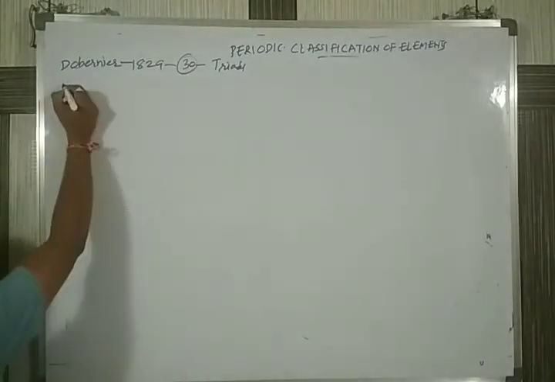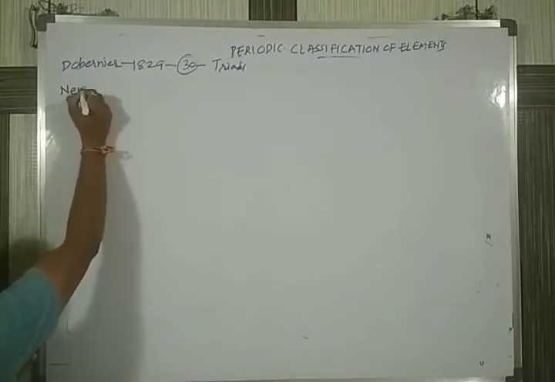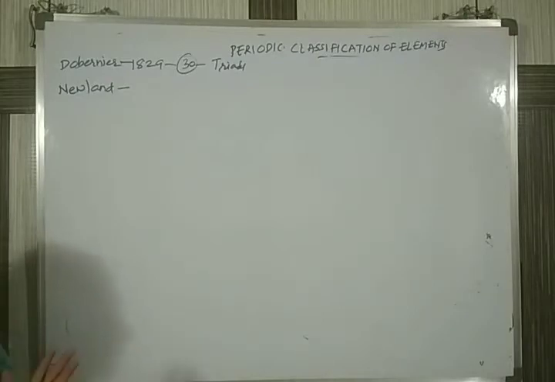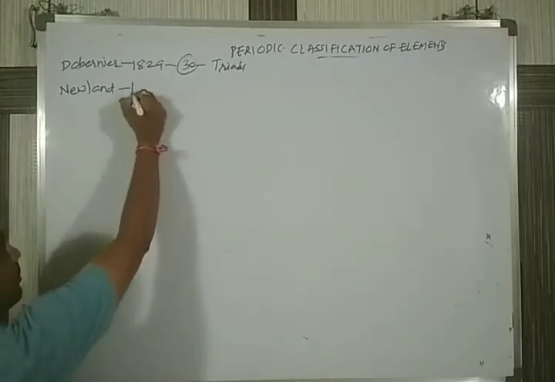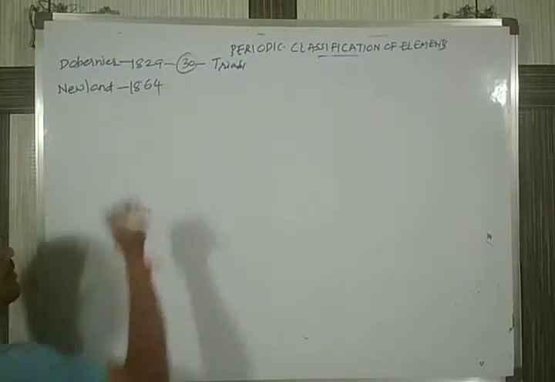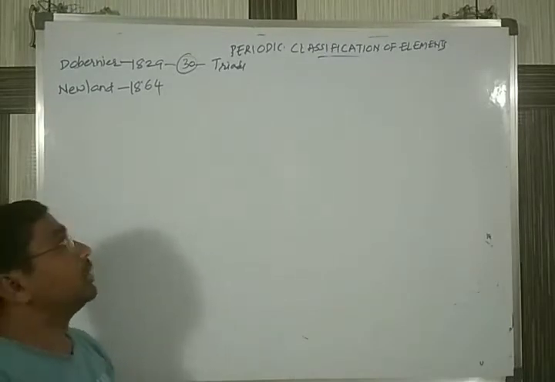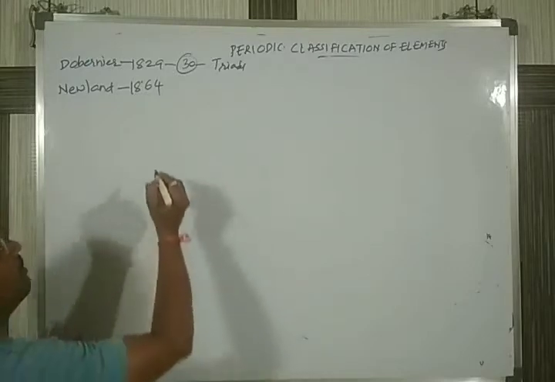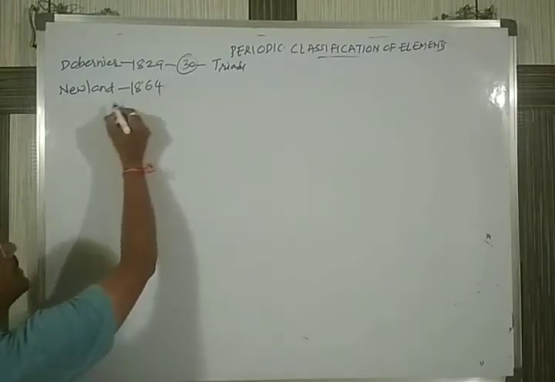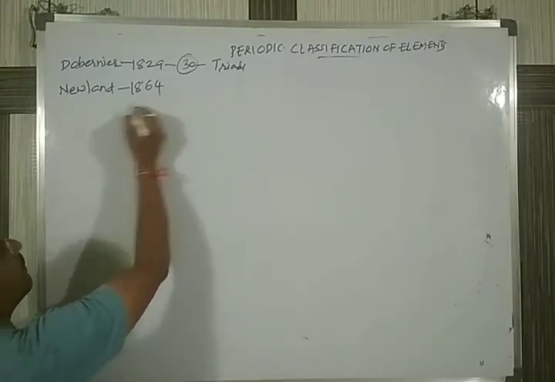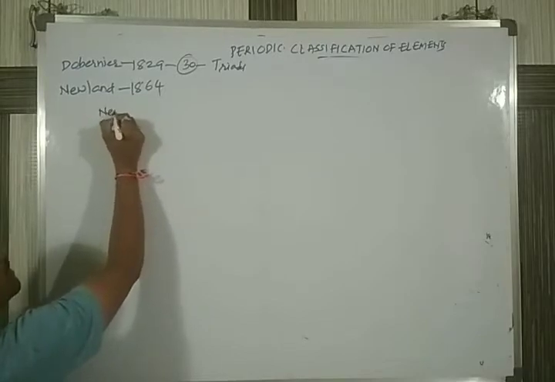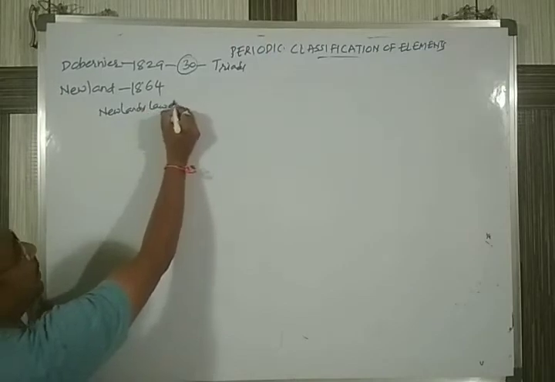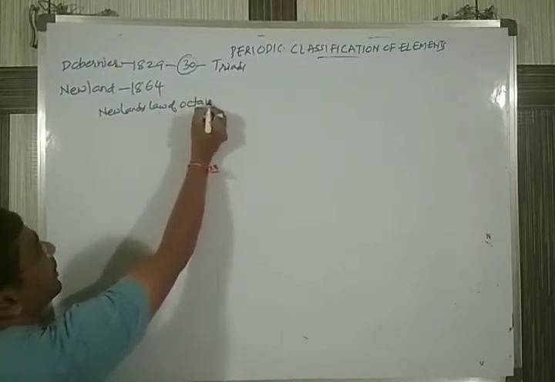Later on, the scientist Newlands, in the year 1864, gave another classification, which is called Newlands' law of octaves.